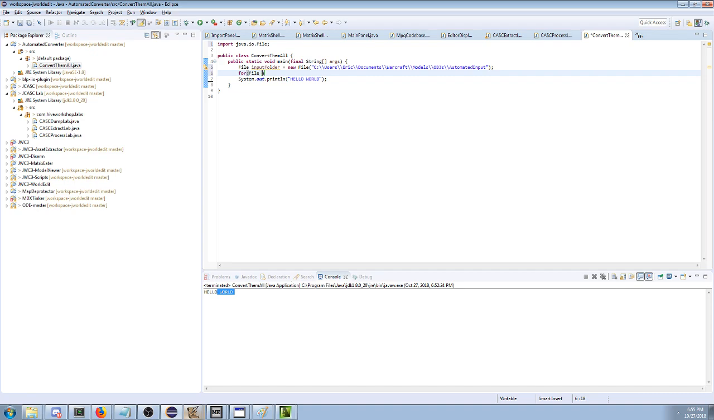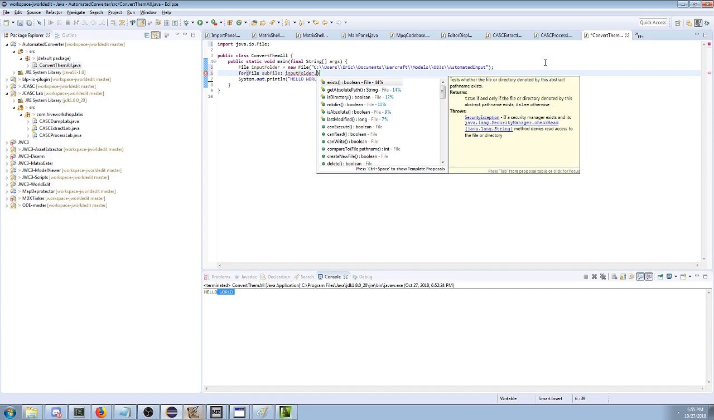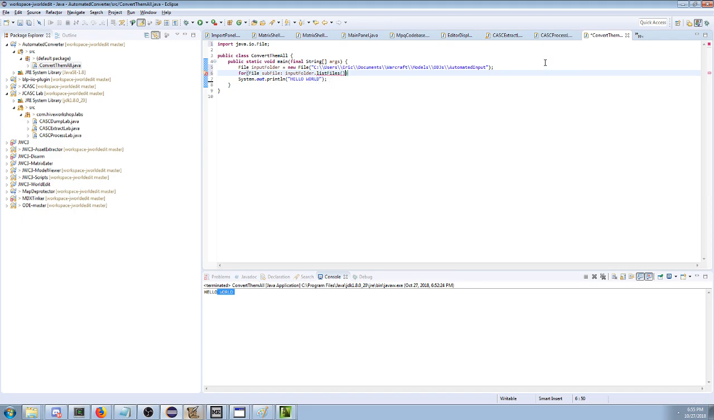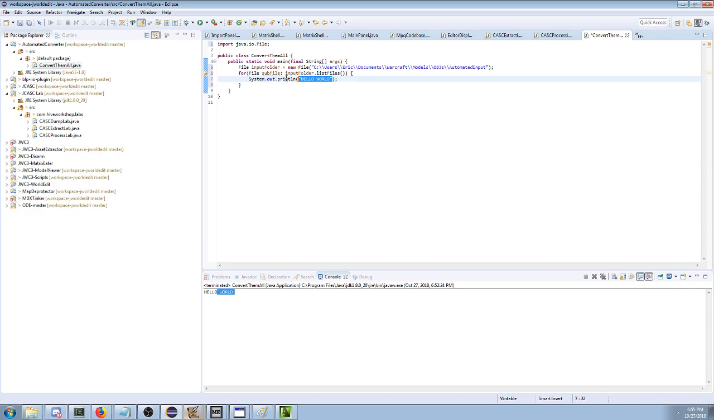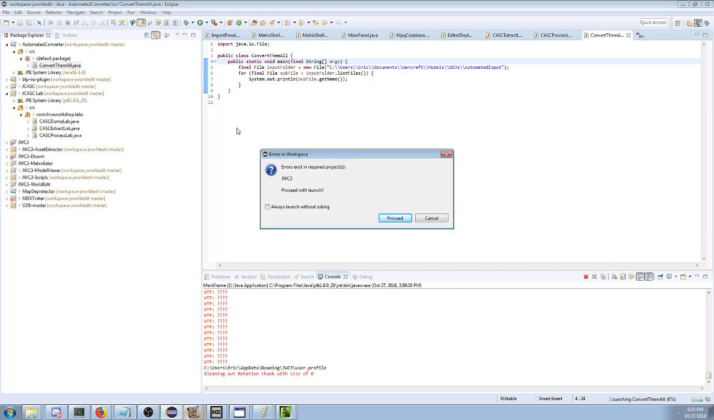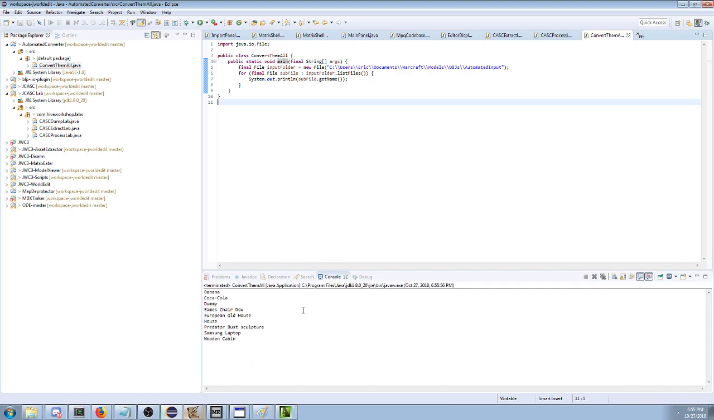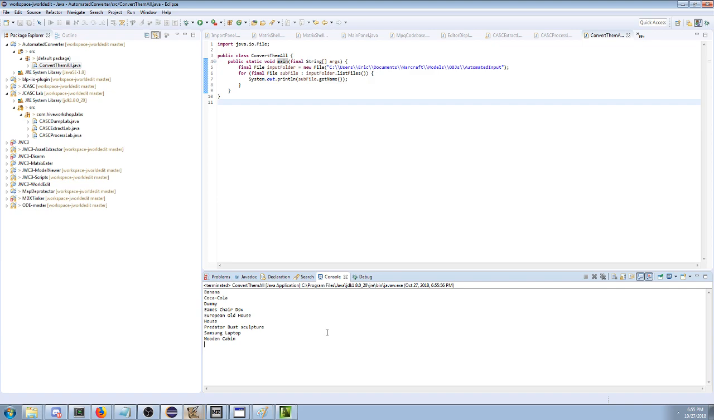For file subfile in input. So the colon means in, right? It means inside of. And we're going to do list files, which gives you all the files in the folder. And then where we used to print out hello world, we're going to print out subfile get name. That's going to print the name of all the files in the folder. And I should be able to just click run again. I have to click this proceed button. It's a bug in my code base, but let's forget about that proceed button.